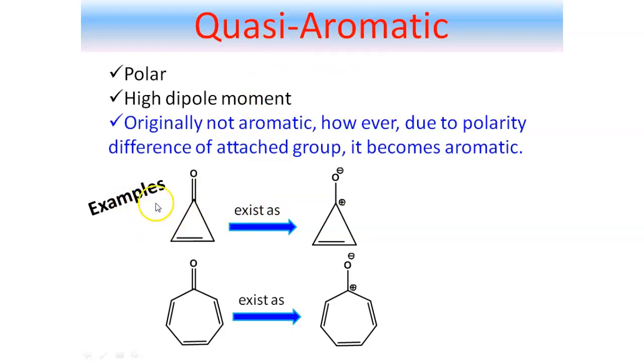So let me explain this with an example. In this example, C double bond O is present, and as we all know, oxygen is a very electronegative atom. That means it is much more polar compared to carbon. So this carbon-oxygen pi bond will open towards the oxygen side. That means in this form the system is behaving like an aromatic system, like the cyclopropenyl cation system.